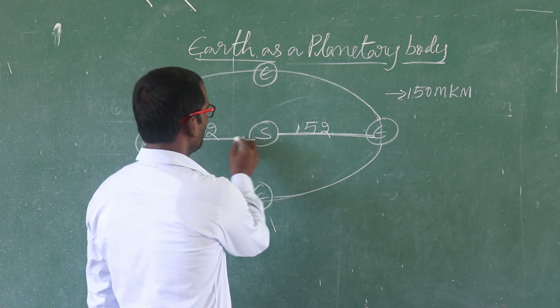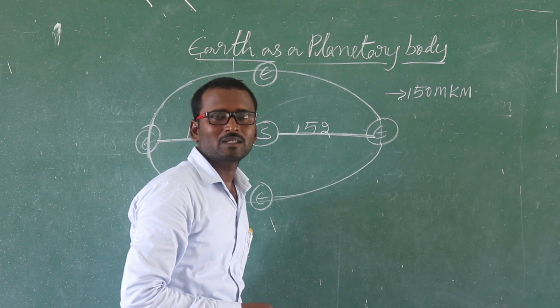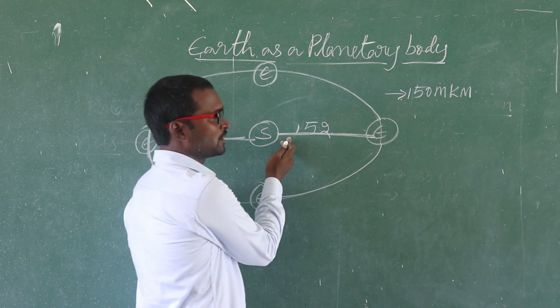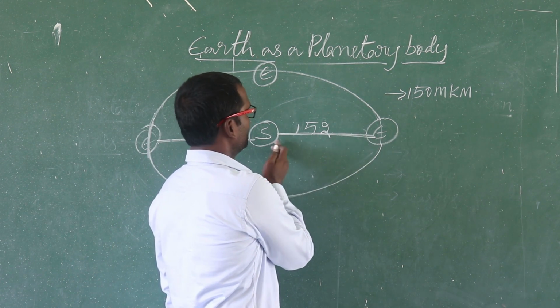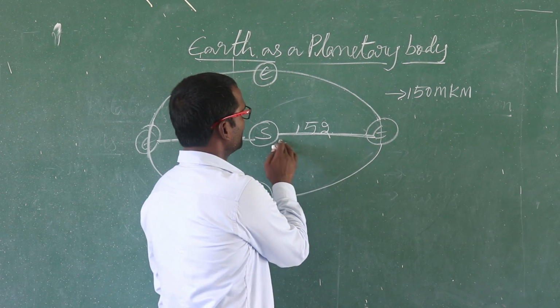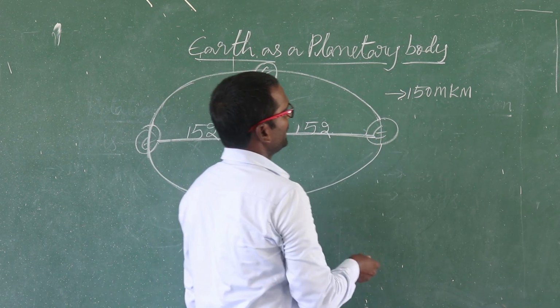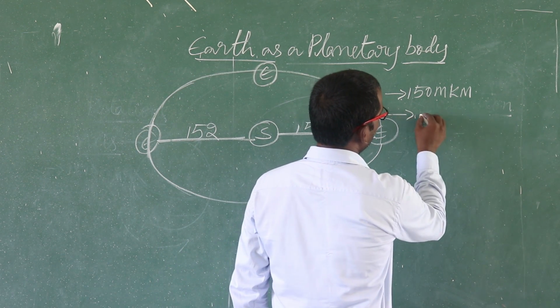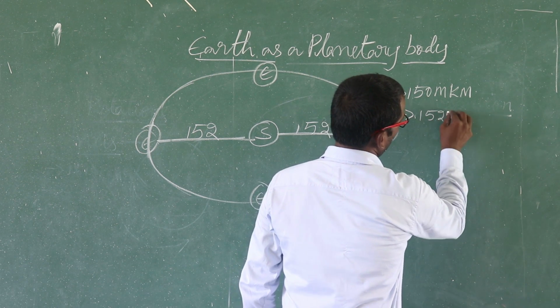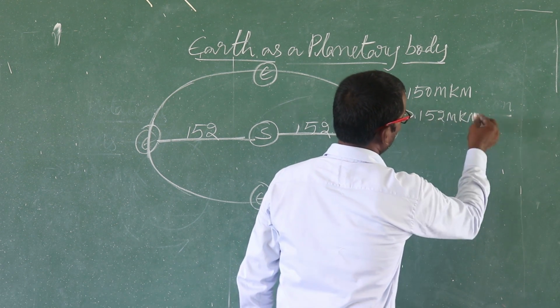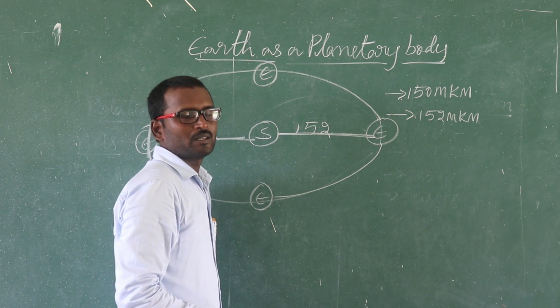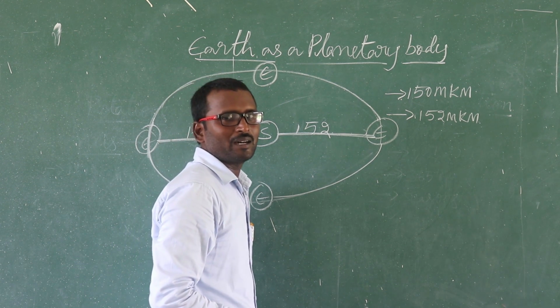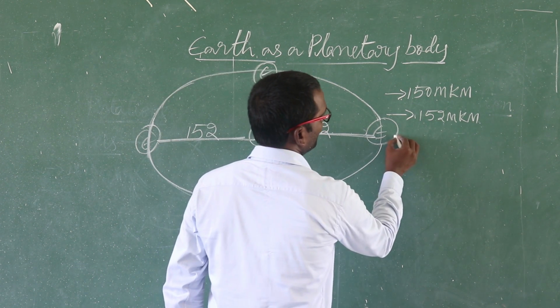For example, when it revolves around the sun, sometimes the earth may be far away from the sun. The farthest distance between the sun and the earth is 152 million kilometers.